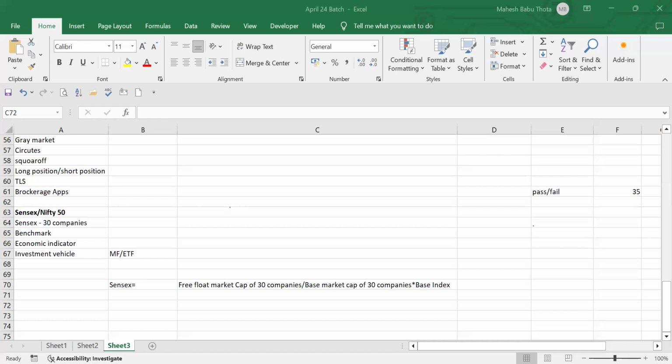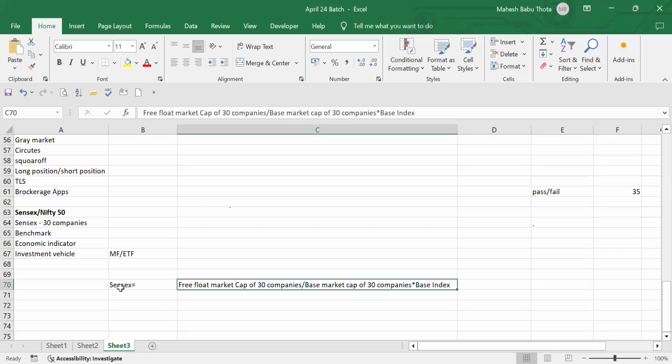Base period market capitalization. Yeah, base index is 100 only. And for every stock, there will be a base period market capitalization as well. When they started initially, in 78 to 79 somewhere, there would be a market capitalization for that specific company. That will also be considered, so that we can determine the Sensex value.